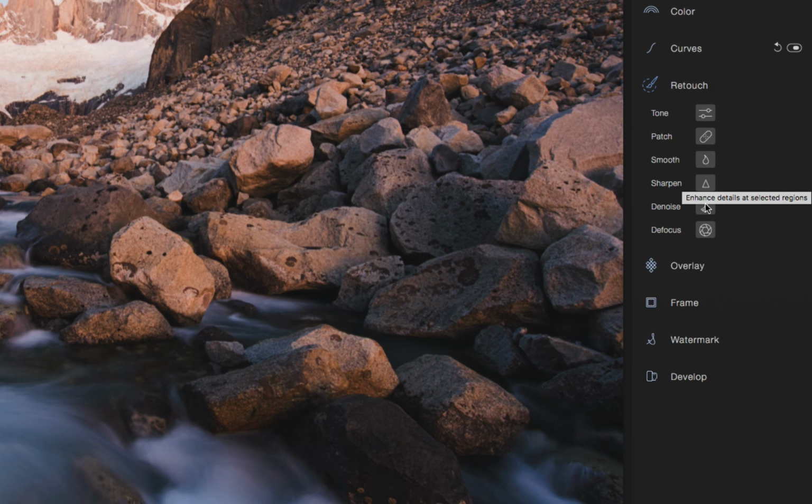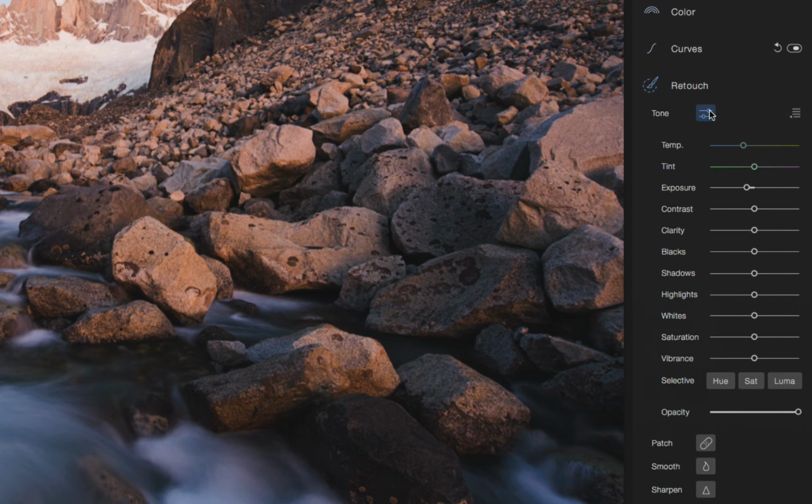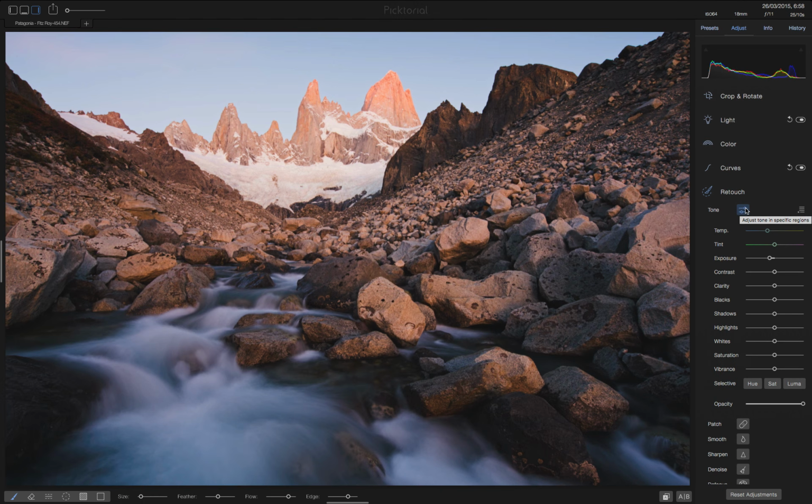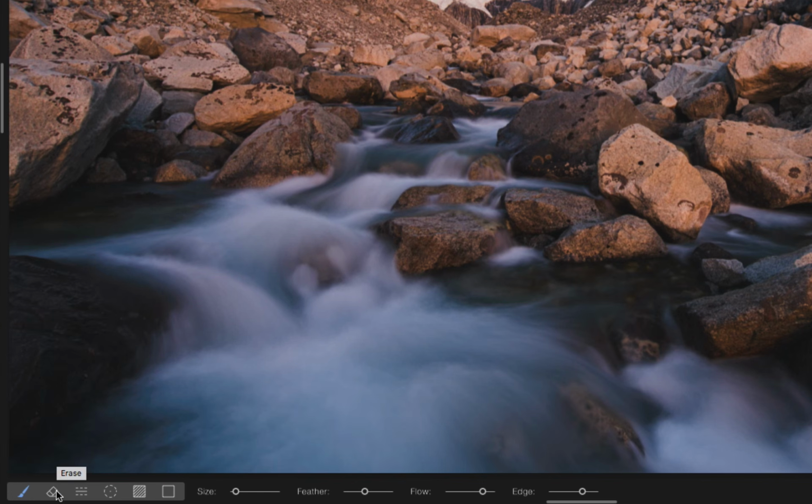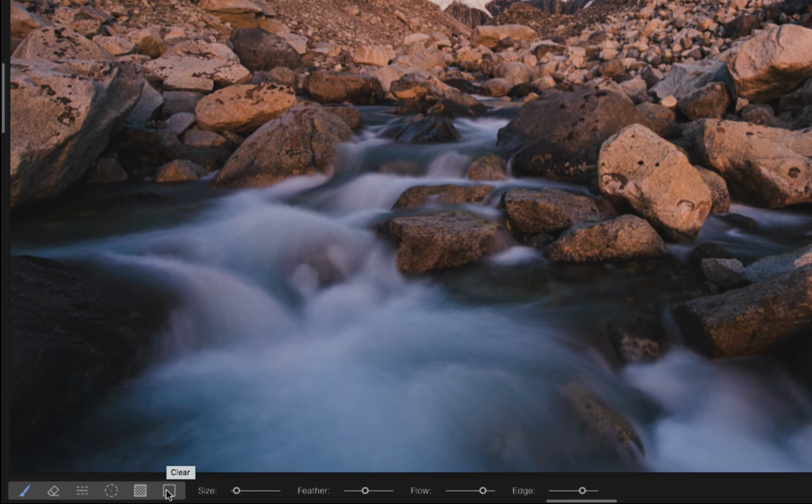It works like this. You first select the type of change you want to make, and then choose how and where to apply it. I will select the Tone tool to enhance brightness and colors in specific parts of my image. To define where to apply the effect, we have a brush and an eraser, linear and radial gradients, and also options to fill or clear the mask. For the brush and the eraser, you can control the size, feather, flow, and sensitivity to edges.